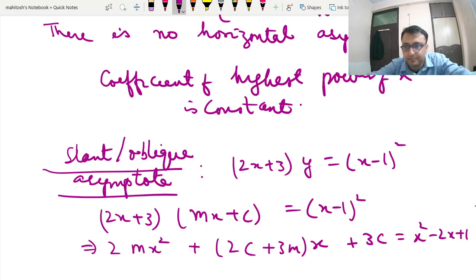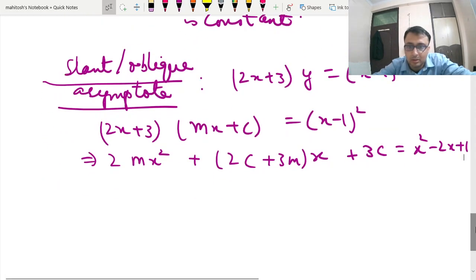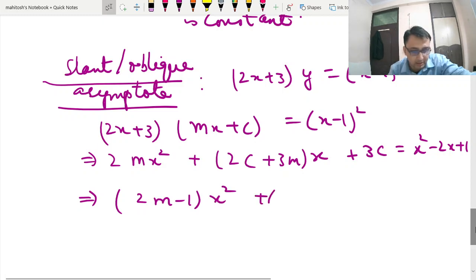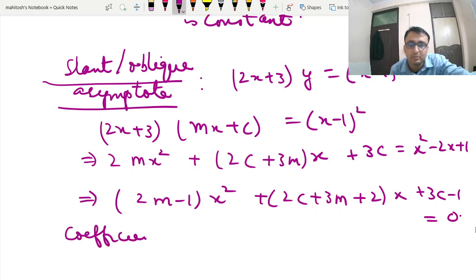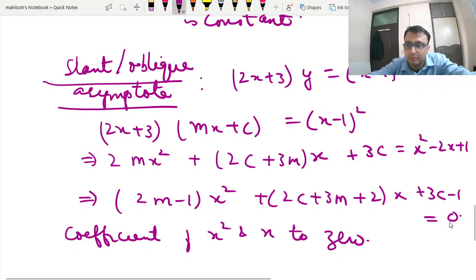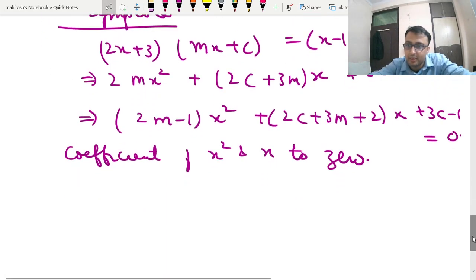Alright, now I will write this as 2m minus 1 x square plus 2c plus 3m plus 2 is the coefficient of x, and finally 3c minus 1 is equal to 0. So we will put the coefficients of x square and x to 0. So once we do, we are going to get the values of m and c.